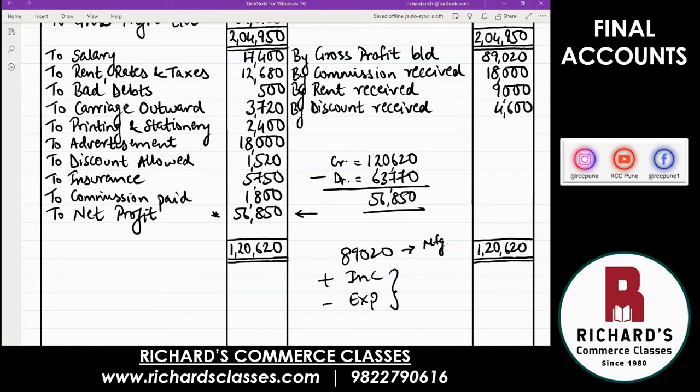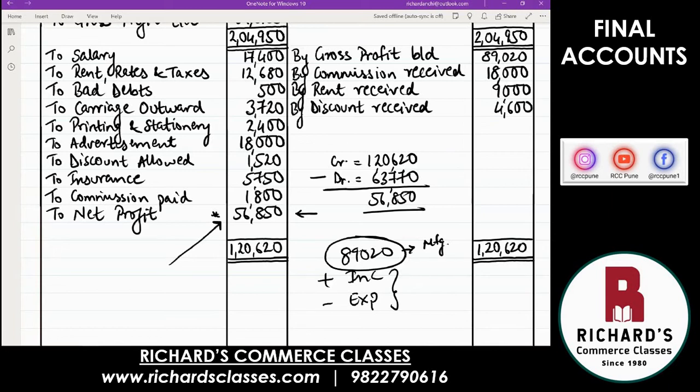So you have got two useful pieces of information from here. If you want to find out only from manufacturing activity what was my income, what was my profit, that is gross profit 89,020. But as a business at the end of the year, how much profit have I earned after all other expenses and incomes also? Then the answer is 56,850.